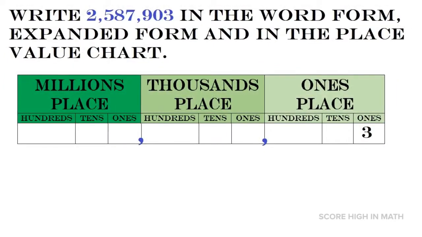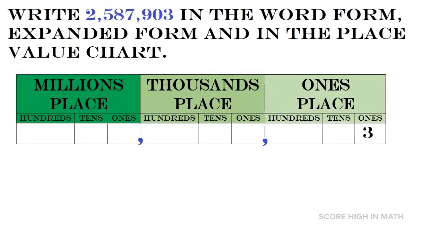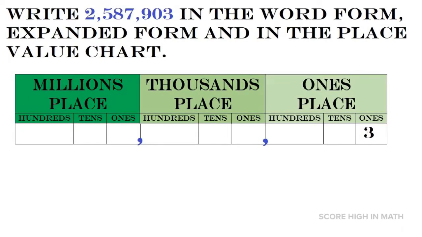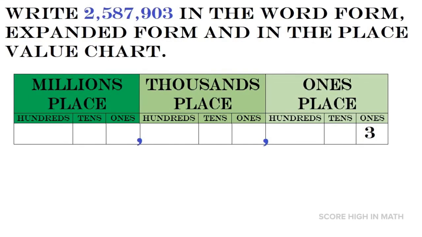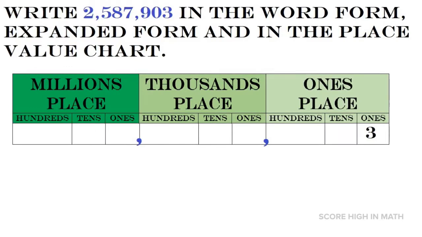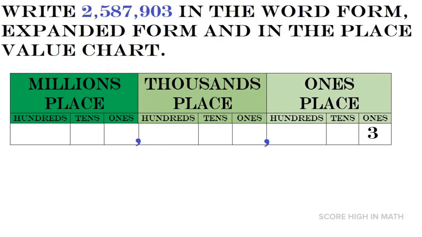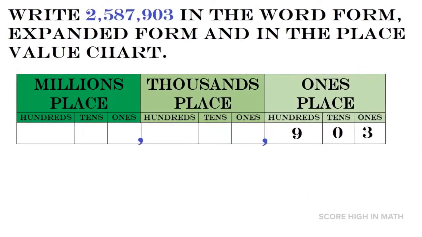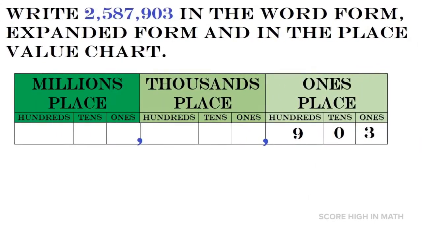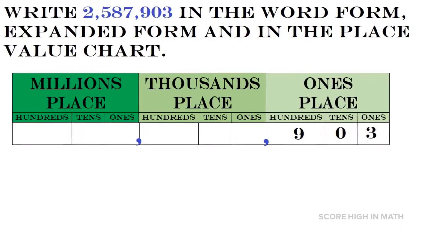Let us start writing the numbers in the place value chart. You are going to start from the right side going to the left. So the first number will be on the ones place in the ones column. Let us put number 3. Then 0 on the tens place and 9 on the hundreds place. Now you can see the comma.